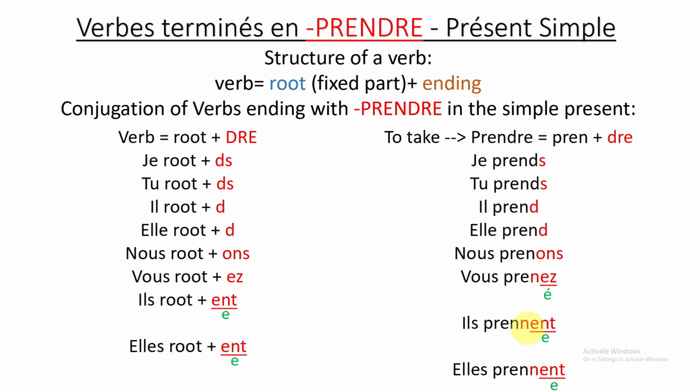Ils prennent. Very good. Same logic for elles plural: ENT, so we pronounce nothing after the N. So elles prennent. If you have a doubt about why I am not pronouncing the S and the E here, you need to watch the video about the subject pronoun. Please don't forget to go and watch it. Understood this one?